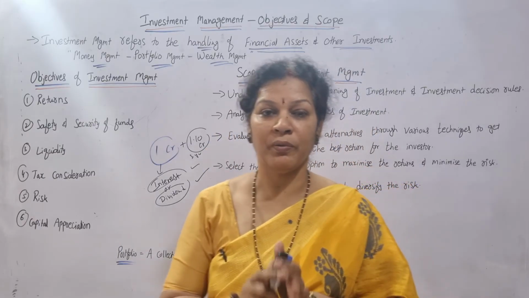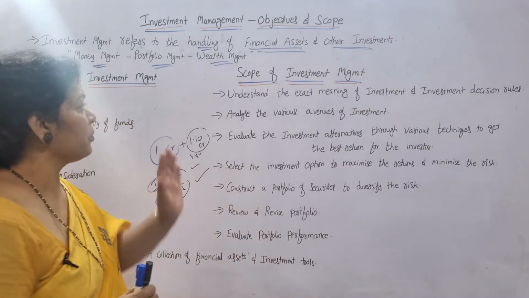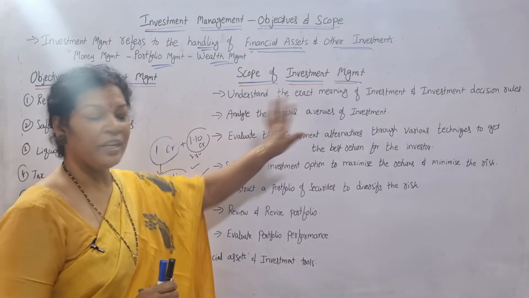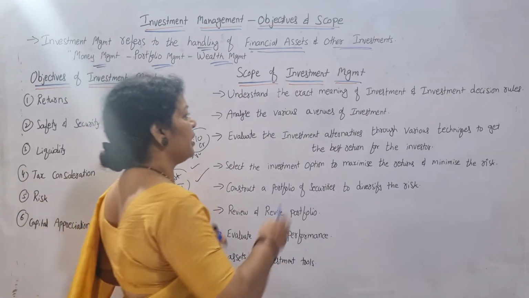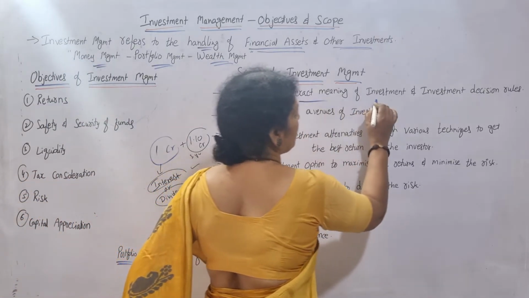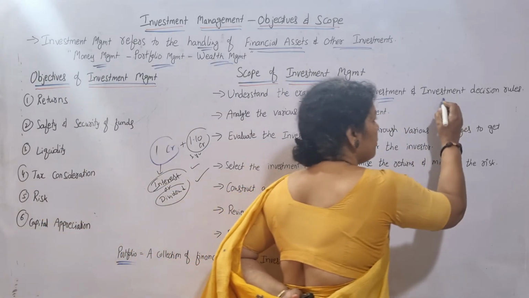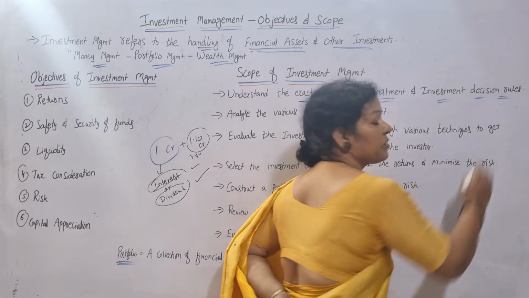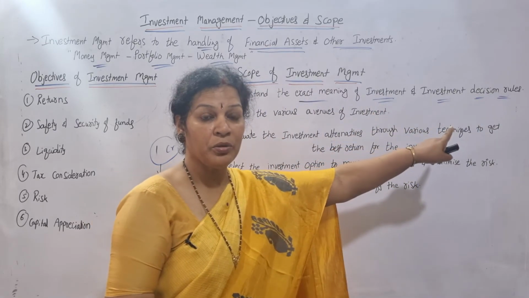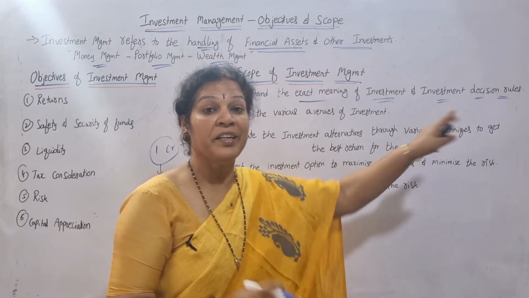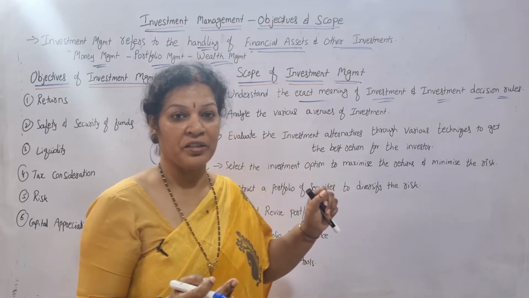Now scope. Where is the scope of this investment management? You have to remember a few points. One is to understand the exact meaning. For the scope, you have to understand the exact meaning of investment, what is investment, and also investment decision rules. This you are going to discuss in the further classes. Understand about investment and also understand the investment decision, how to take the decision of investment. So those rules you should understand.